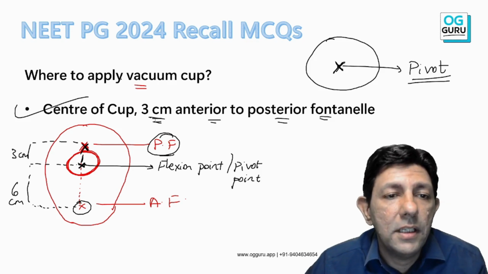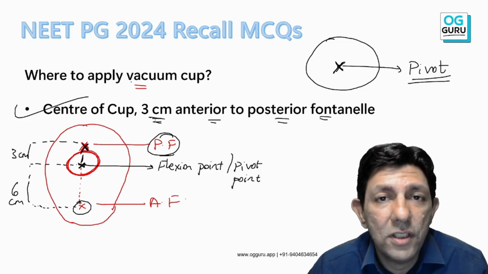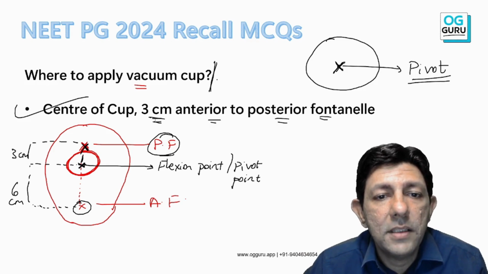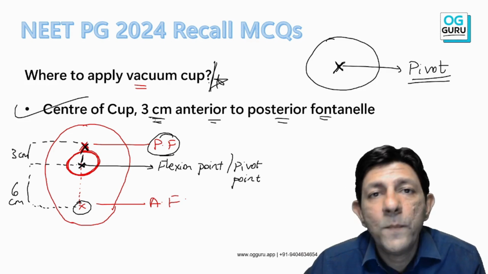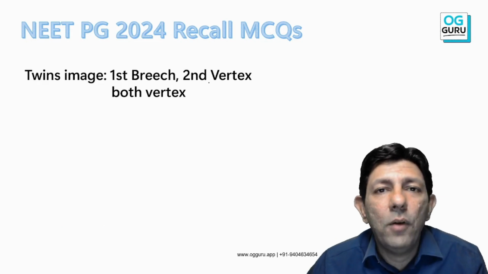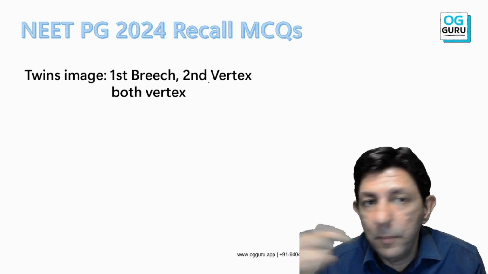Okay, so this is a super difficult MCQ and it was discussed in my lectures. I'm so happy, and I'm sure all of you have learned something new. This is the pivot point or the flexion point. It helps in proper descent and rotation and minimal complications. Okay, yes. Now again, this is a very simple question.